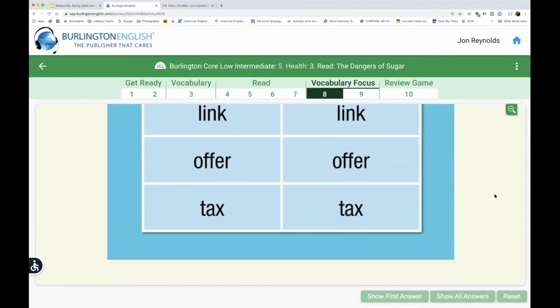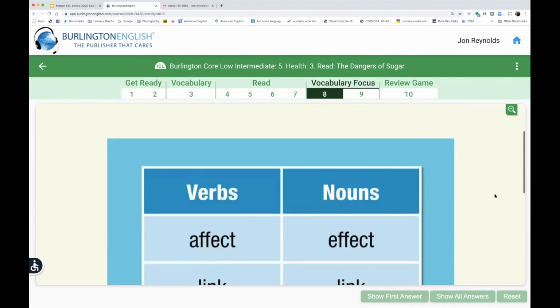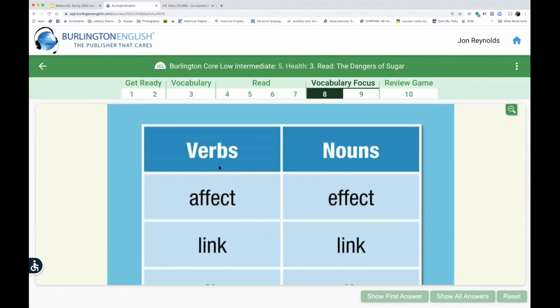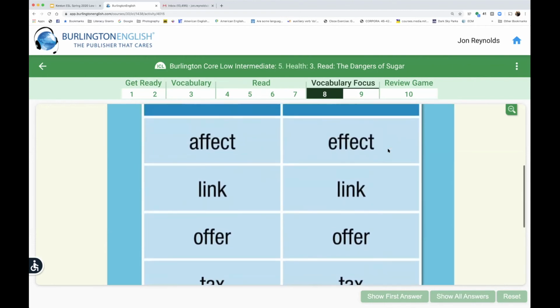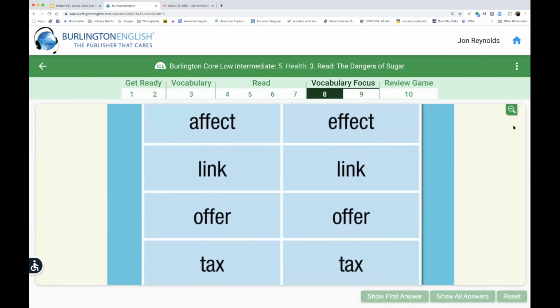Okay. All right. So if you notice, the words on the left are used as verbs. Now, again, a verb is when we do an action of some kind. And the words on the right are used as nouns. Nouns are things, people, places, things that we can see, touch, taste, and smell. So in the reading, there were uses of these words in these different ways.